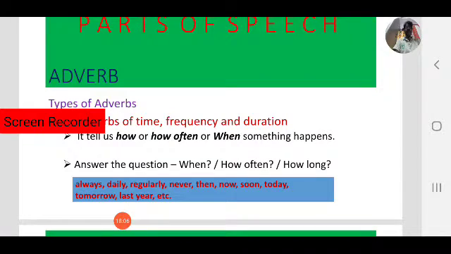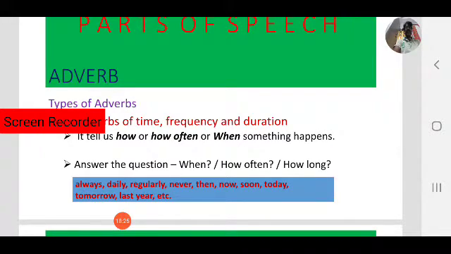Some adverbs: always, which happens every day. Daily, as in daily routines. That is an adverb of frequency, so regularly.